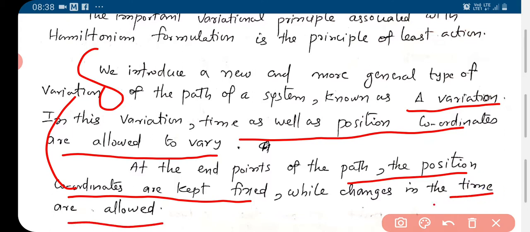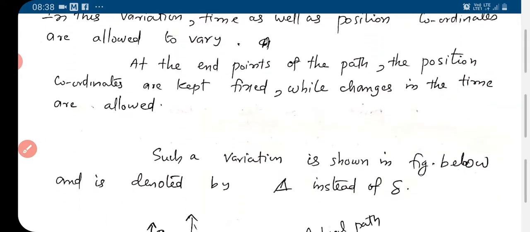So that kind of variation, we call the del variation.